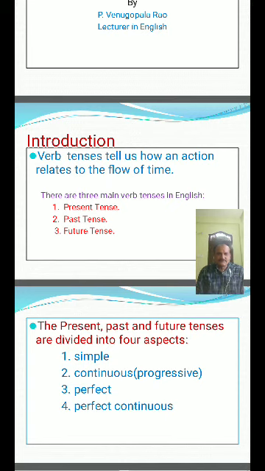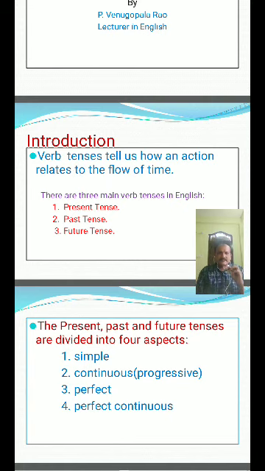The time is different for the activities. Something is completed, something is going on, something will go on. So the verb tense tells us how an action relates to the flow of time.